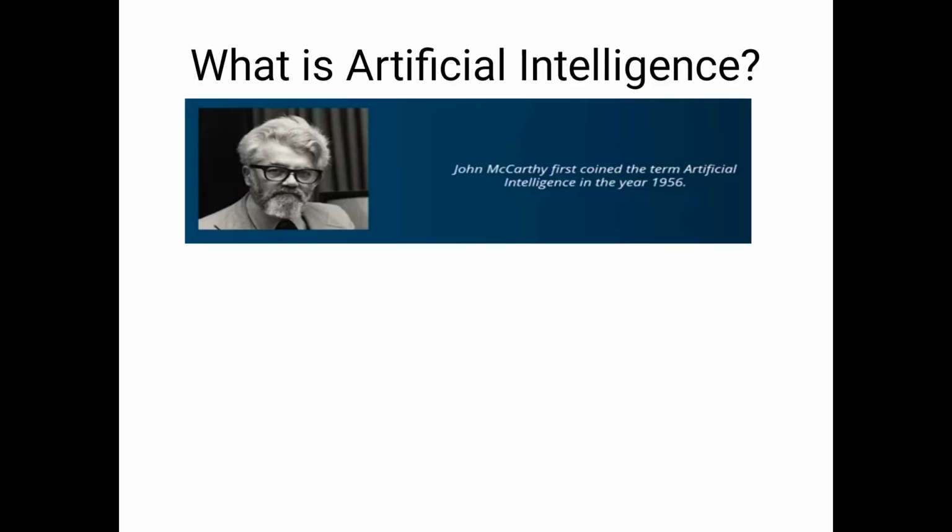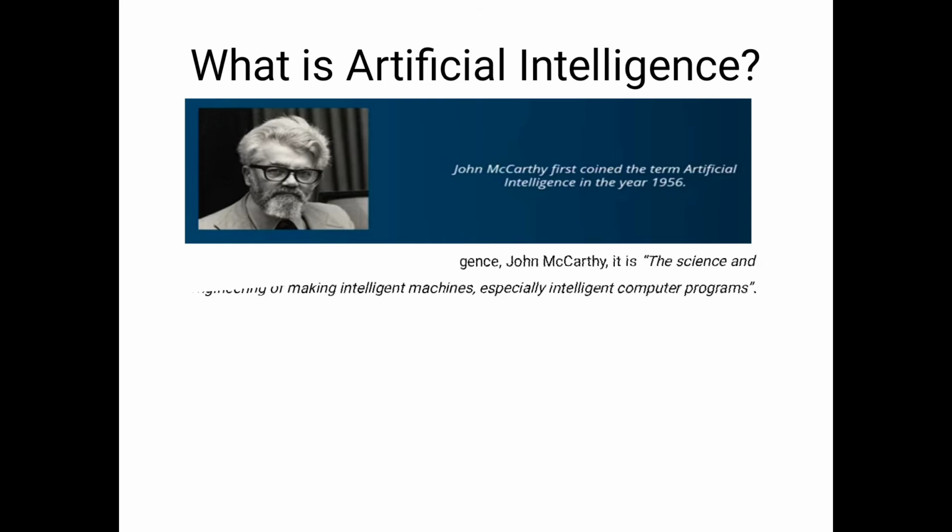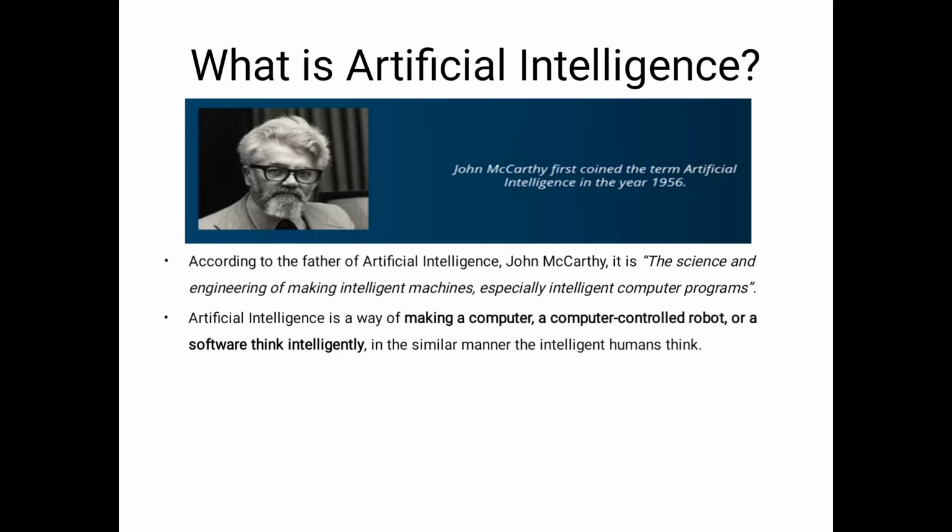Okay, so coming to another meaning of artificial intelligence, according to John McCarthy. Actually John McCarthy first coined the term artificial intelligence in the year 1956. Okay, what John McCarthy says is the science and engineering of making intelligent machines, especially intelligent computer programs. With the help of science and engineering we will make intelligent machines. Okay, what is the aim of those intelligent machines? Especially intelligent computer programs. So that is the meaning of artificial intelligence.